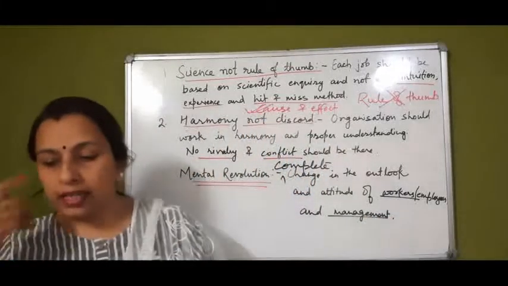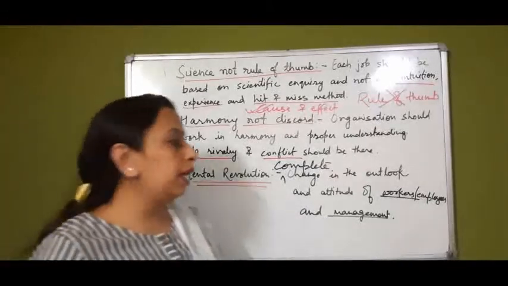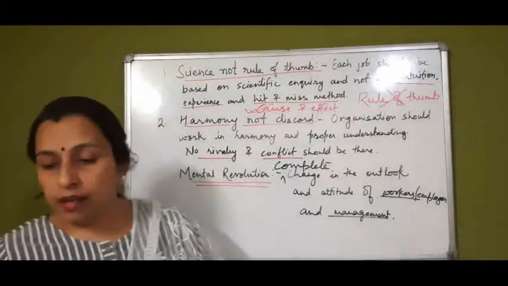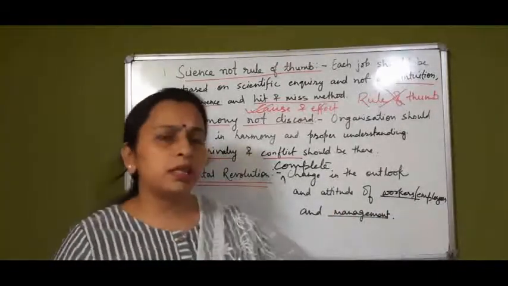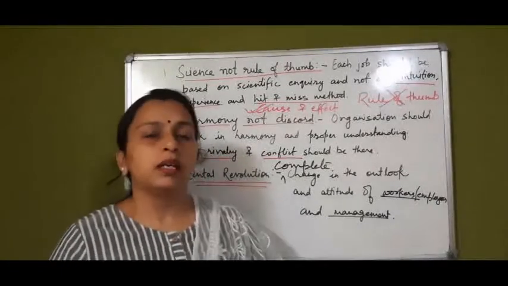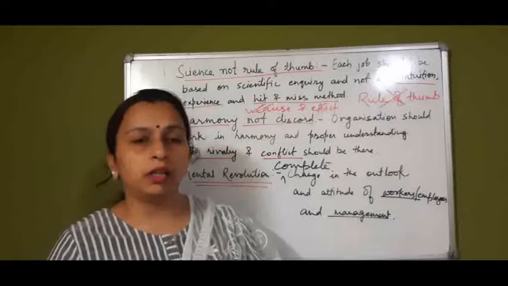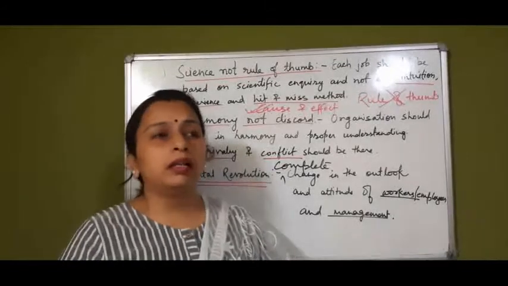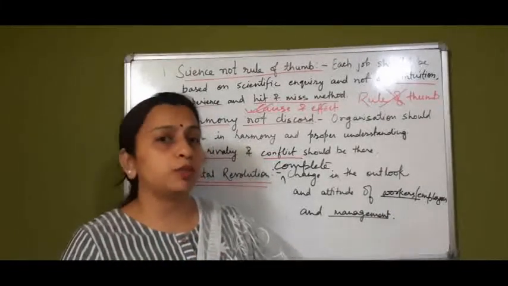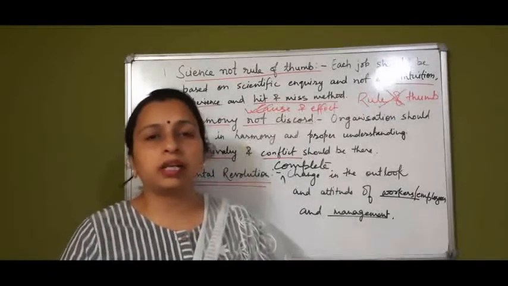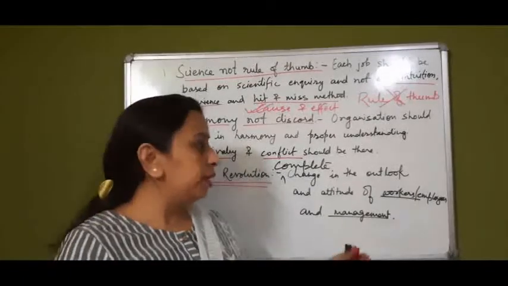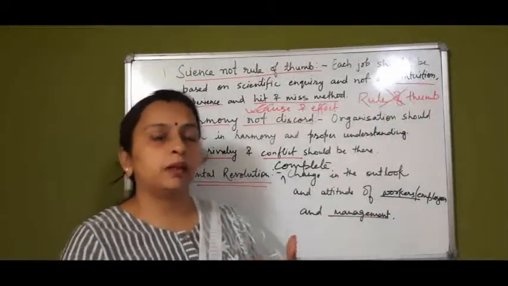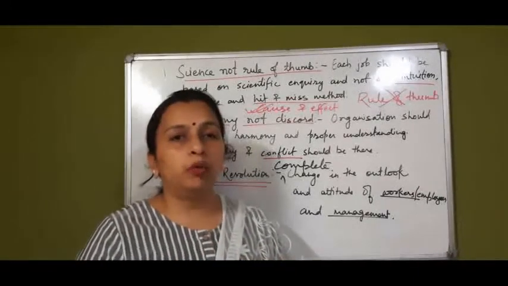Okay, so what does the management want? What is the main aim of management of a company? Management says we have to earn more and more profits, and they feel that the workers are not doing anything. Whatever profit there is, it is due to their planning. Whatever is done is done by the management. And the workers feel that they are working so hard for the company and it is earning so much profit, but they are getting only a regular income, that is, they are getting their salary only. That means there is a clash, there is a dispute between management and workers.